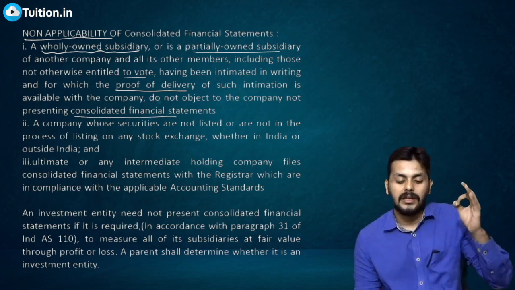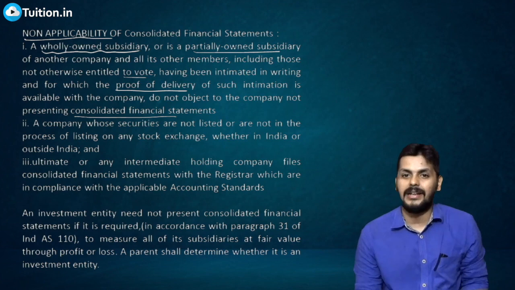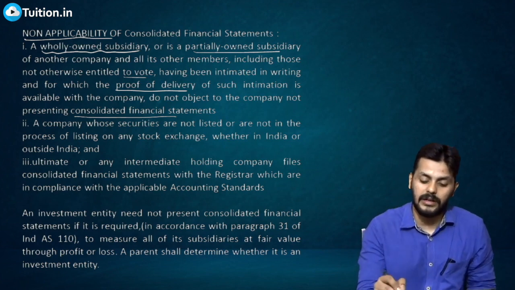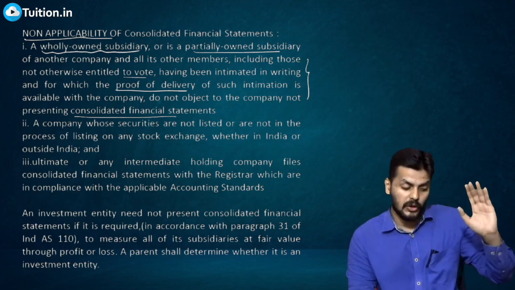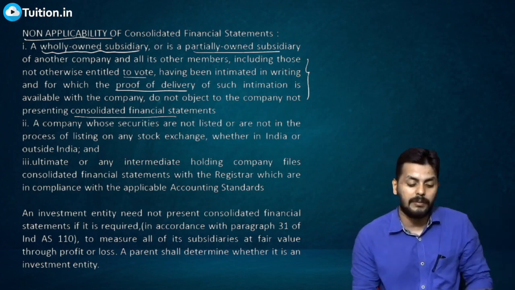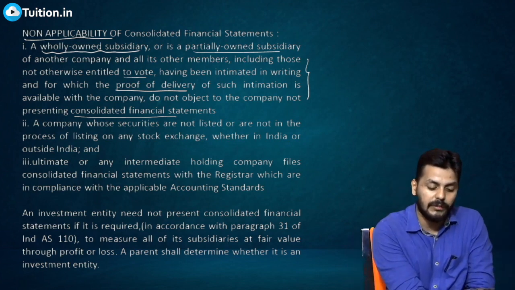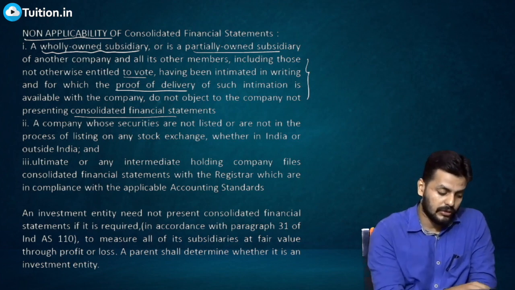So if it is given in writing to the members, with proof of delivery to each of them that we will not be preparing consolidated financial statements, then that is also something you don't really have to worry about.